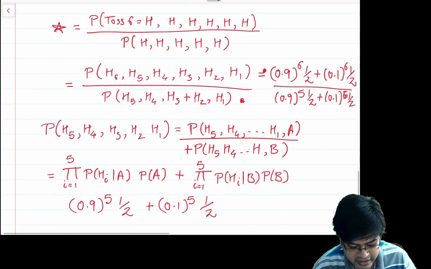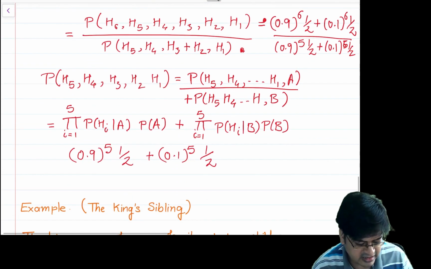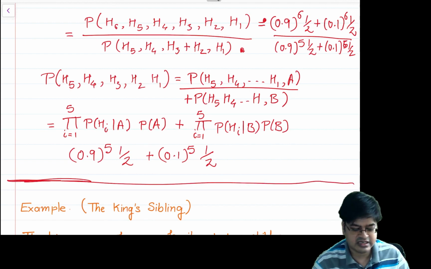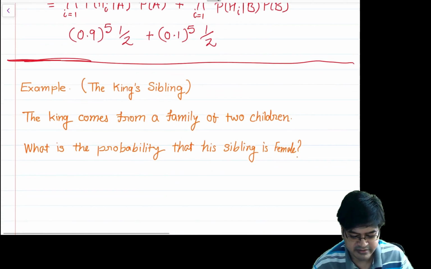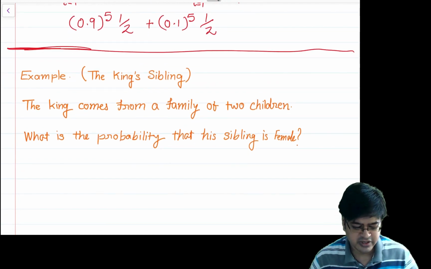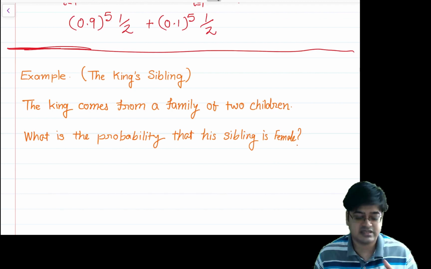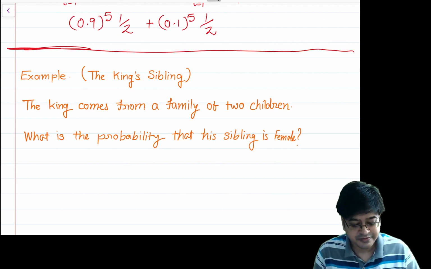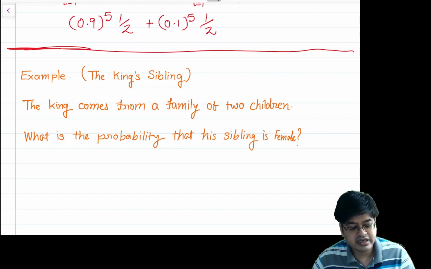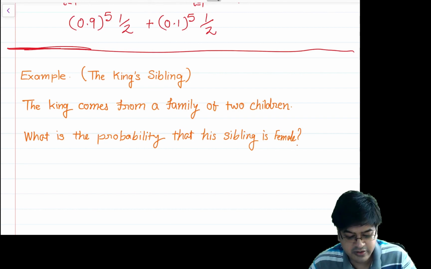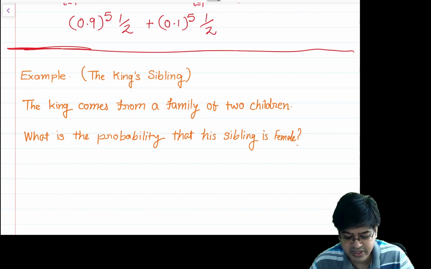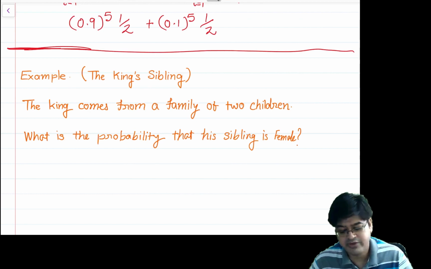Okay. Let us now take one classical example, because we are dealing with probability. The example is the King's sibling. This is a famous example. You will find it in various textbooks. Based on different assumptions, the answers will vary for this example. In this case, the king comes from a family of 2 children, and you are asked what is the probability that his sibling is a female.